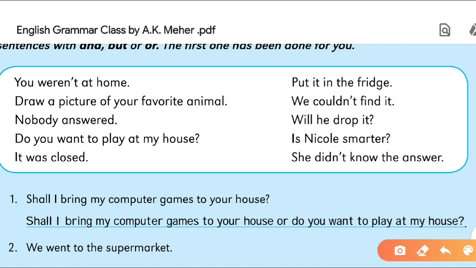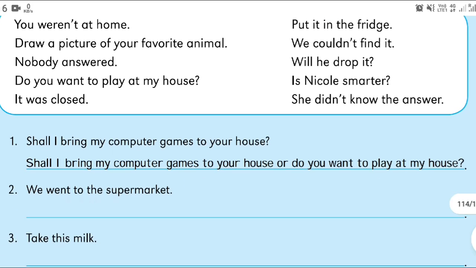Let me do one for you. We went to the supermarket. Then what we did there, you can see, but it was closed. You have to write, we went to the supermarket but it was closed. You can see here, but it was closed. So like this you can continue this exercise.